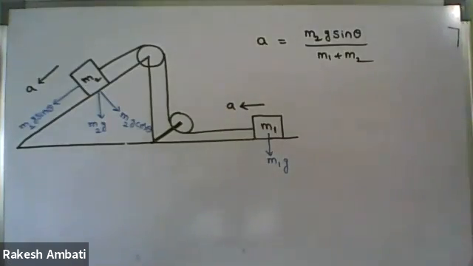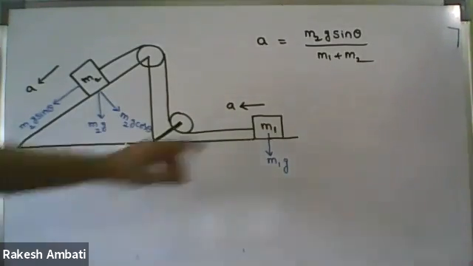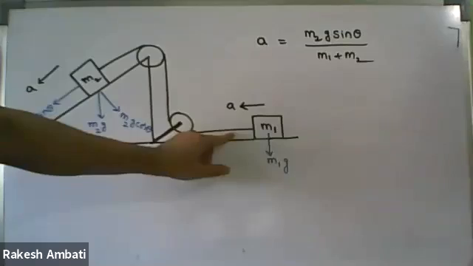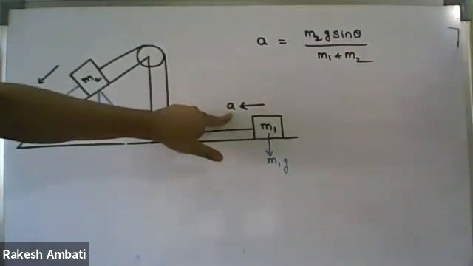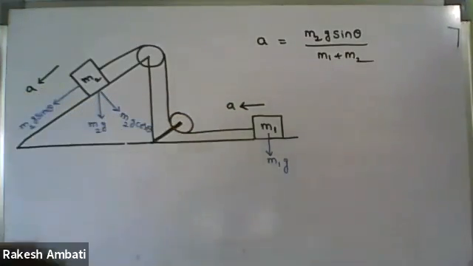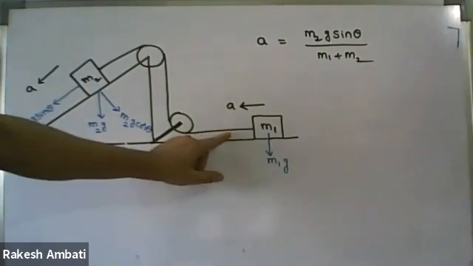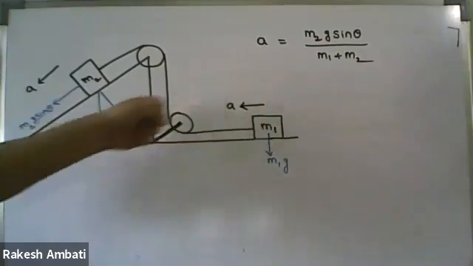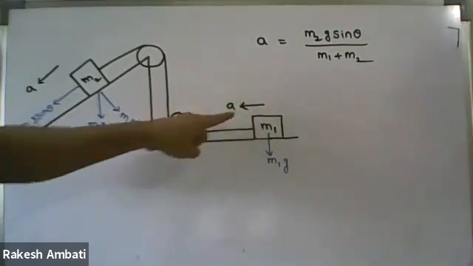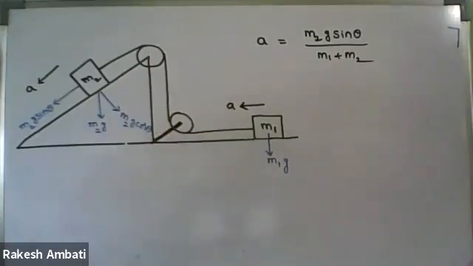Sir, M1 is at rest, no? It is at rest with respect to tension itself? No, it is moving now. We are saying acceleration. It is actually in motion, sir, but there is no applied force on M1? But the tension force is present now. So tension force is the driving force. Because of the tension force, the driving force, it is moving with acceleration A. Okay, I understand.